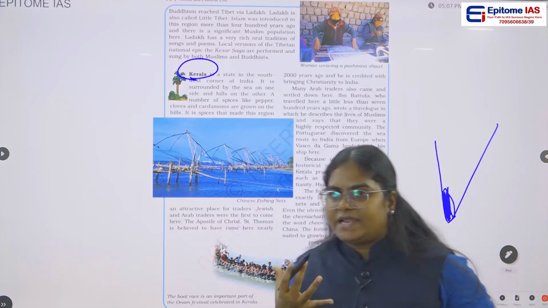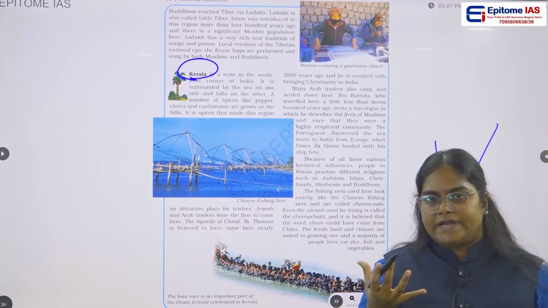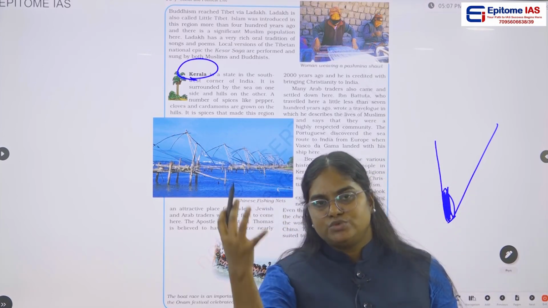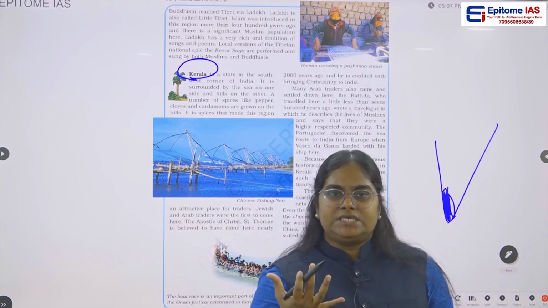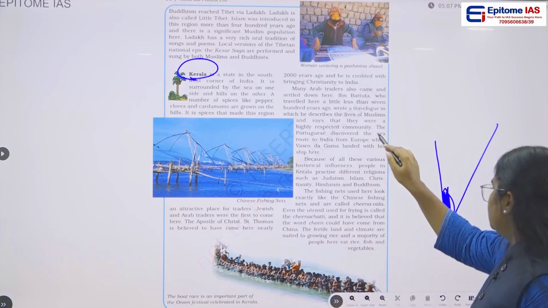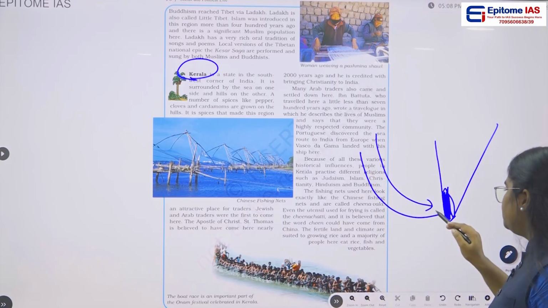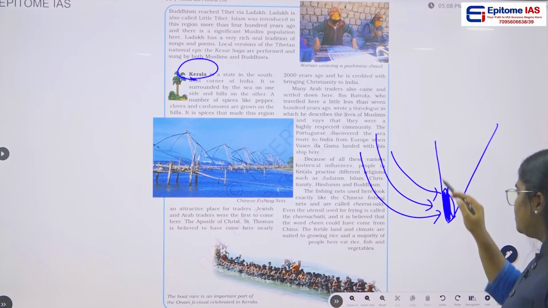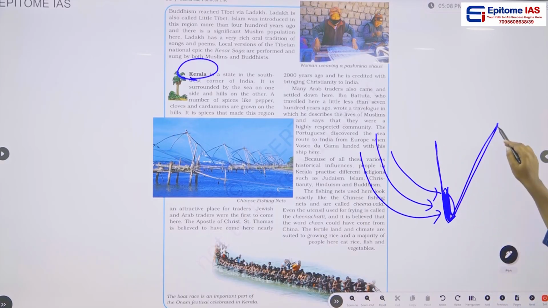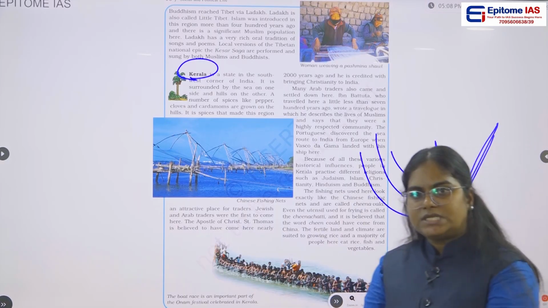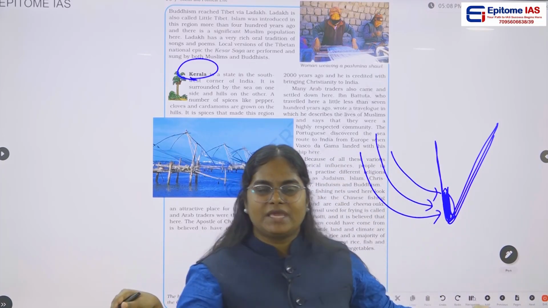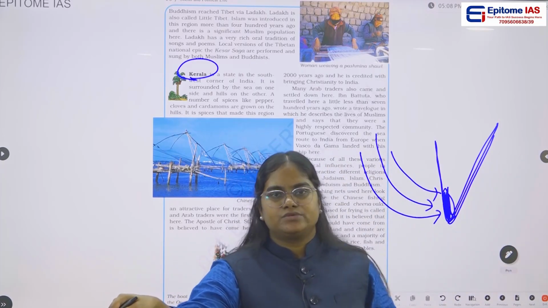We might have read that the Arab travelers, the Jewish travelers, the Portuguese, all these people who traveled to India, obviously were reaching India through the coastal region, mostly from Kerala and other coastal areas also.